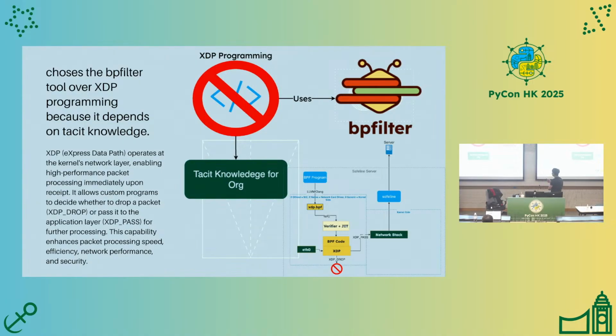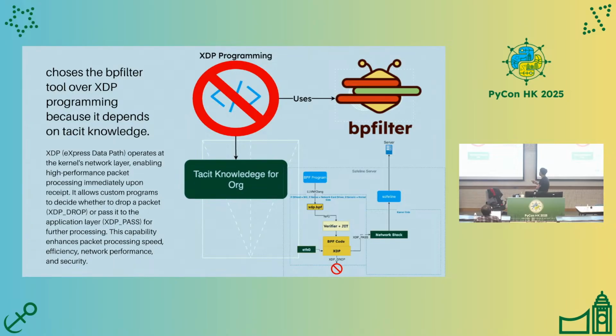The BPF filter will convert the rule to BPF bytecode, then all requests come to the network card, then the BPF bytecode will choose to drop or pass to the network stack and continue to SafeLine and the server.